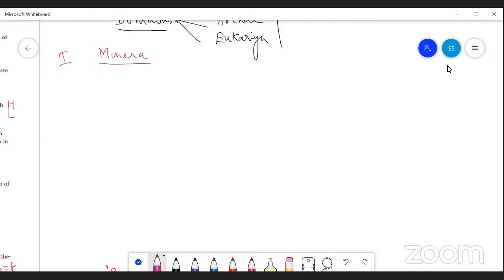The Monera, which includes Eubacteria, Archaebacteria, Cyanobacteria, then Mycoplasma.